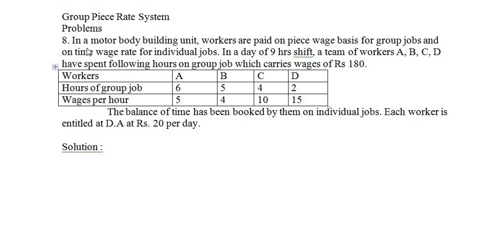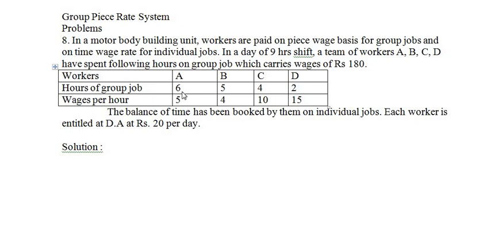I'll read out the problem first. In a motor bodybuilding unit, workers are paid on piece wage basis for group jobs and on time wage rate for individual jobs. In a day of 9 hours shift, a team of workers, that is A, B, C, and D, have spent the following hours on a group job which carries wages of rupees 180.